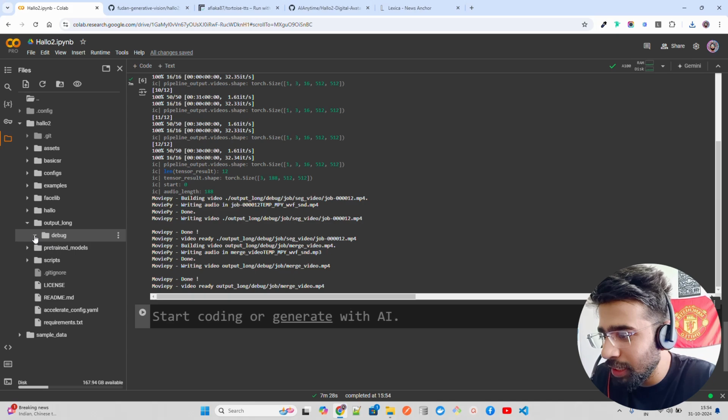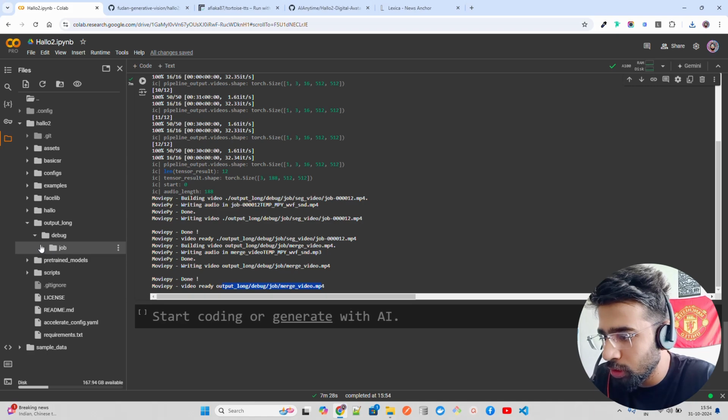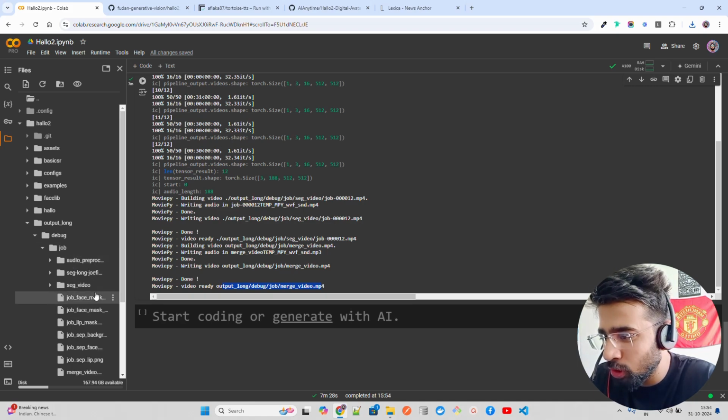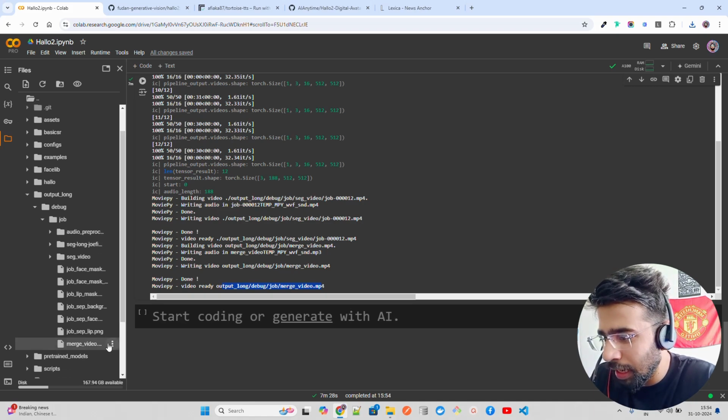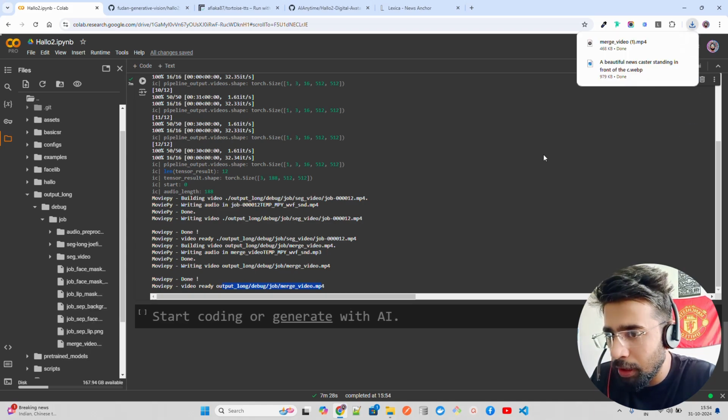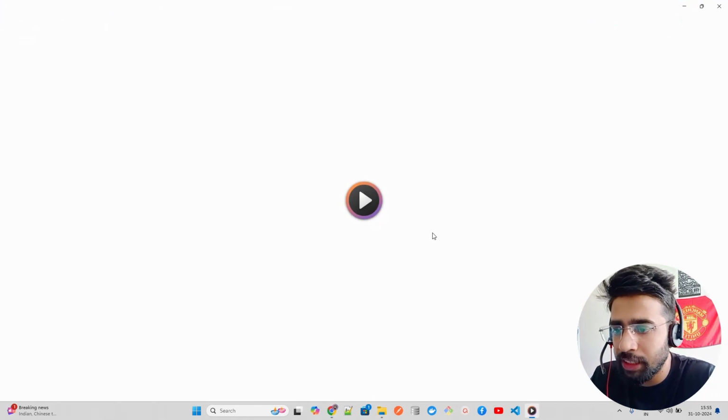Okay, you have debug, and you can find it. It says video ready in output log, debug, job, and merge video. So this is where your video is, right? So you come to merge video over here, and this is your video. You have to download this file. And once you download this file, it basically downloads it, and then you can play the video.